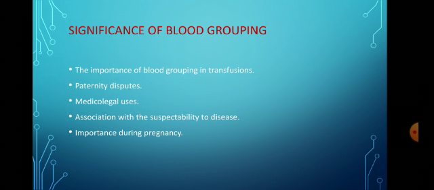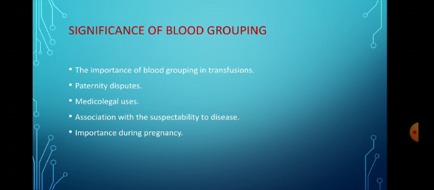The second most important significance of blood grouping is in paternity disputes. Blood grouping plays a very vital role in paternity disputes. The blood group helps us in knowing the DNA sequences of the person whose body is found in a particular kind of criminal case.